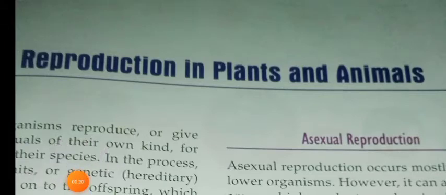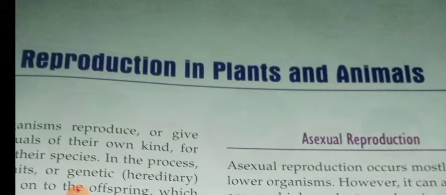This reproduction may be sexual or asexual. Asexual reproduction requires just one parent and no sex cells. The new individual arises from a part of the parent's body. Binary fission, budding, fragmentation, regeneration, spore formation, and vegetative propagation are a few modes of asexual reproduction.